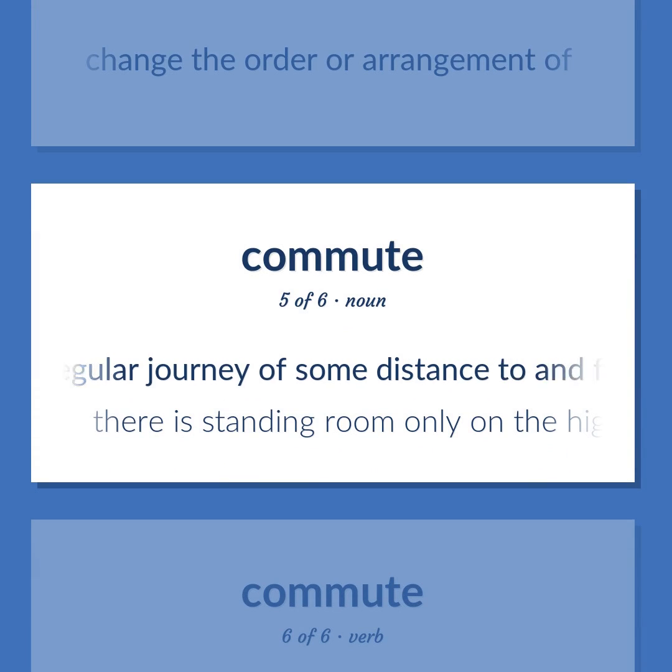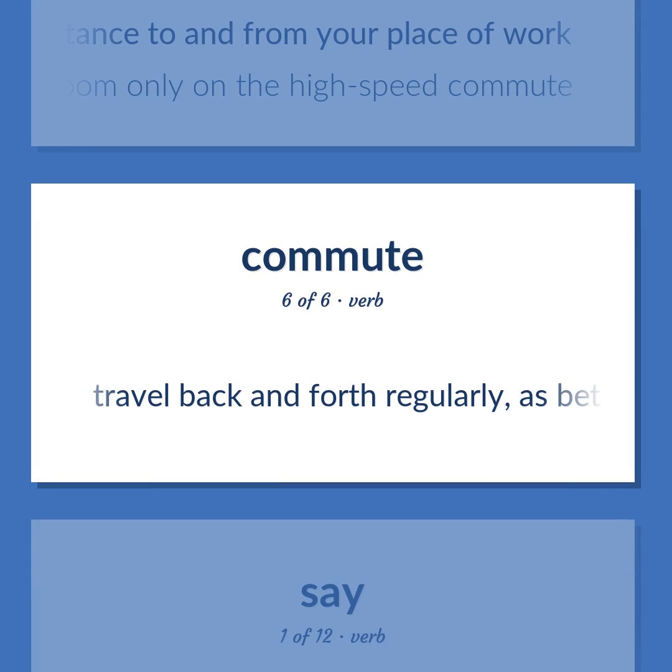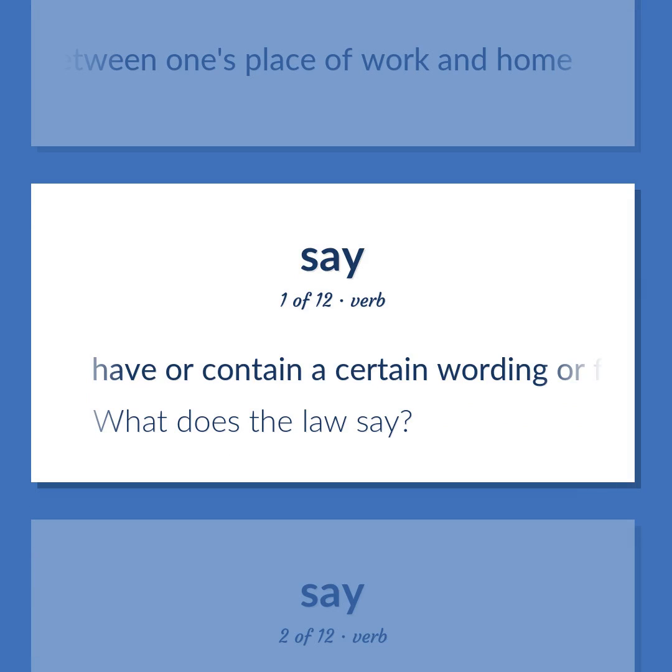A regular journey of some distance to and from your place of work. There is standing room only on the high-speed commute. Travel back and forth regularly, as between one's place of work and home. Have or contain a certain wording or form. What does the law say?